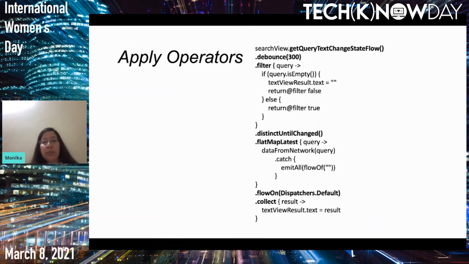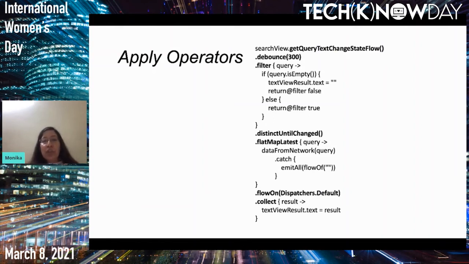Then in this data from network, we make the network call with the help of flow. If there is some error, we catch it in catch, and then we emit the empty flow. Here in catch, we are using emit all and emitting an empty flow. We create the flow using the flow of operator, supplying an empty string. Then we perform all this computation, that is debounce, filter, distinct until changed, and flat map latest, on the default dispatcher, and then we collect it and update the result text.